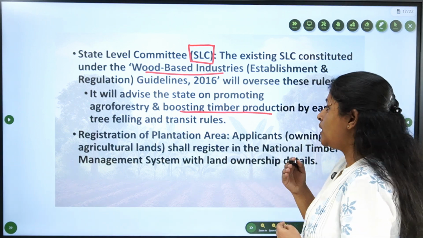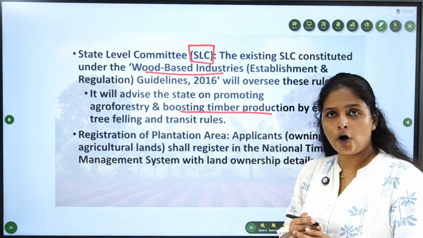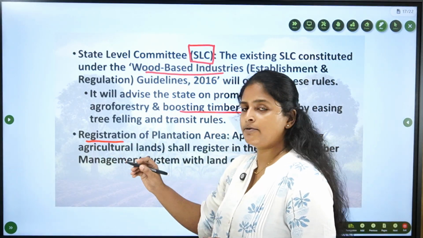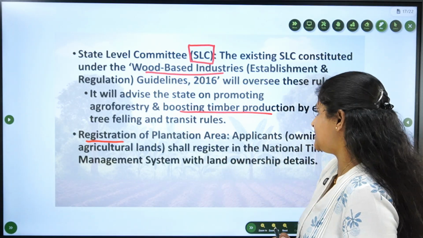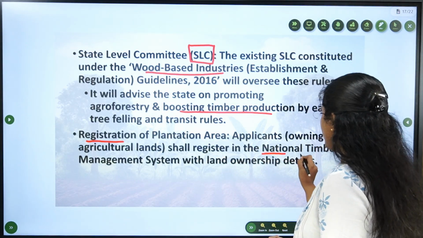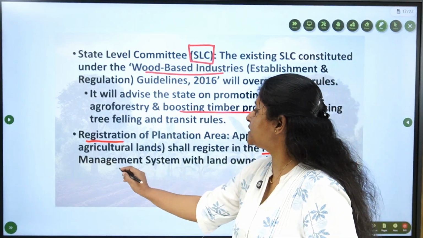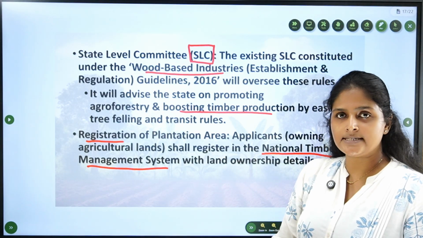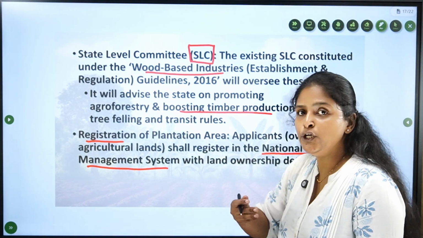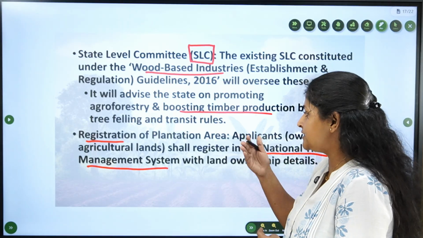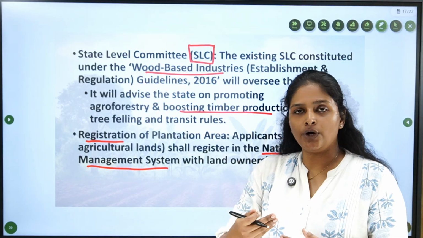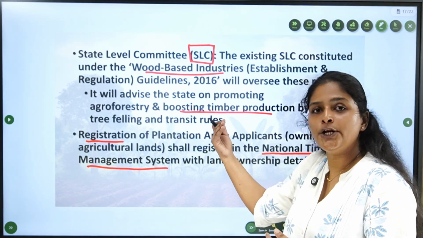Now, to harness those timber products, first you need to be a registered farmer. To register, the rule proposes a system called the National Timber Management System. Through this system, with valid documents, a farmer can register, and after their timber has matured, they can seek permission to cut them.